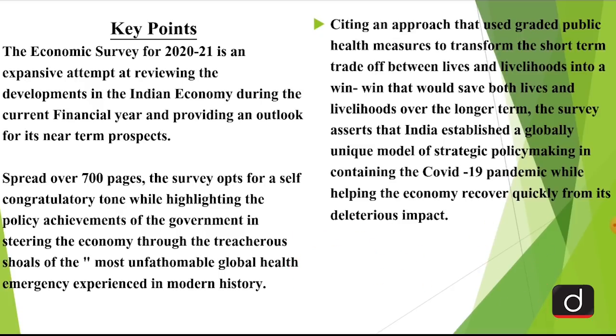Number two, most important thing: the gross tax revenue earned by the government during the period April to November 2020 fell by almost 12.6%, and it amounted to around 10.26 lakh crores. This isn't surprising, given that other than excise duty, the taxes earned by the government have taken a severe beating due to the economy contracting.